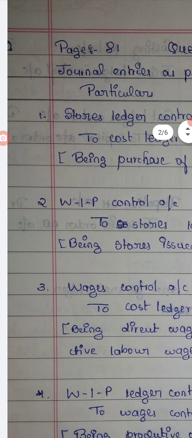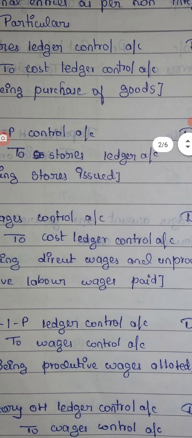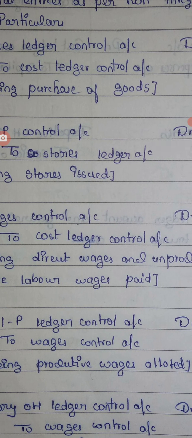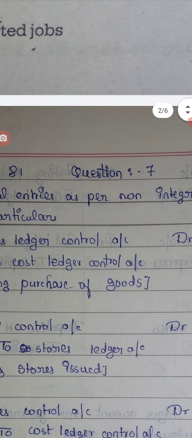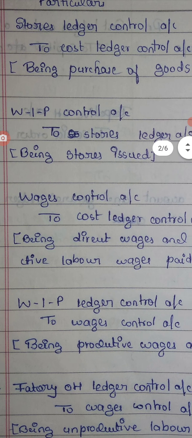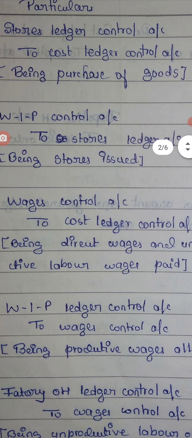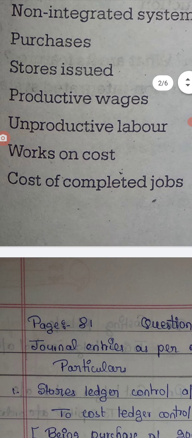Now productive wages. Productive wages is direct wages. So here it is wages control account debtor to cost ledger control account. So cost ledger control account has to be credited, and the same entry holds good even for unproductive wages. So we have unproductive labor here, and that's the same entry: wage control account debtor to cost ledger control account, being direct wages and unproductive labor wages paid. This is the entry we have passed for wages paid.